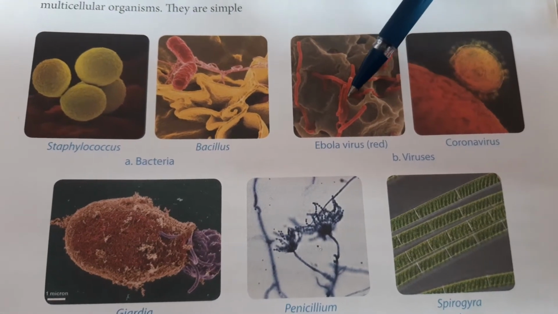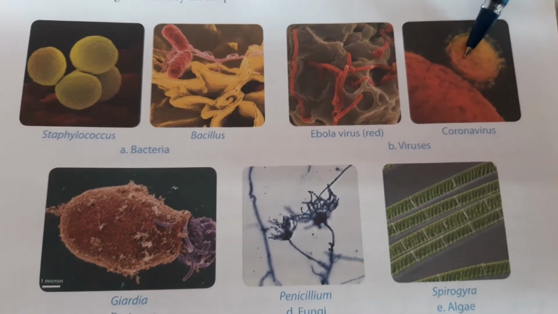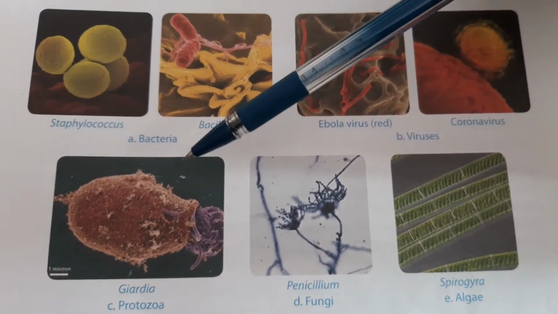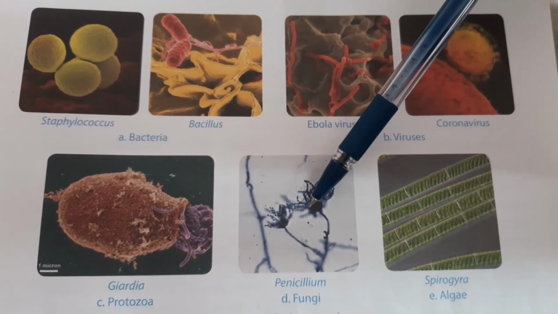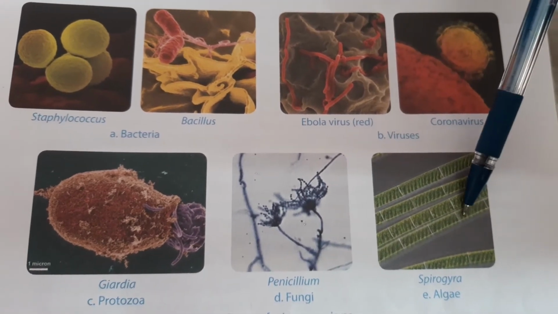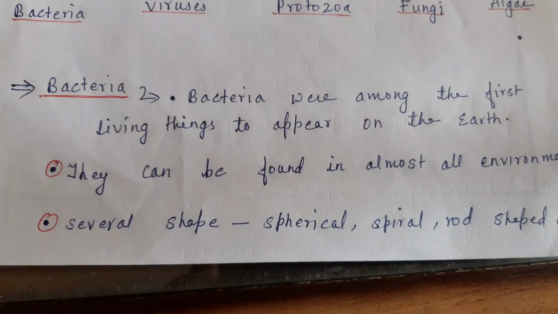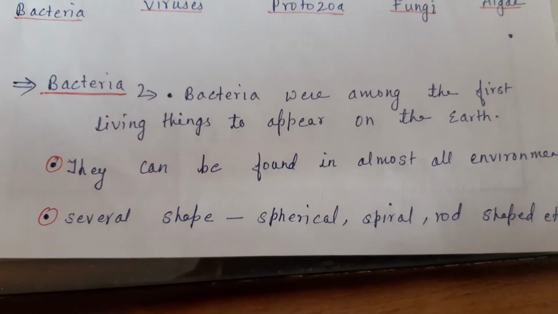Now, viruses: this is the Ebola virus. It is a coronavirus. You know very well about coronavirus. This is a protozoa. This is Penicillium. That is an example of fungi, and Spirogyra is an example of algae. One by one, we study the types of microorganisms.